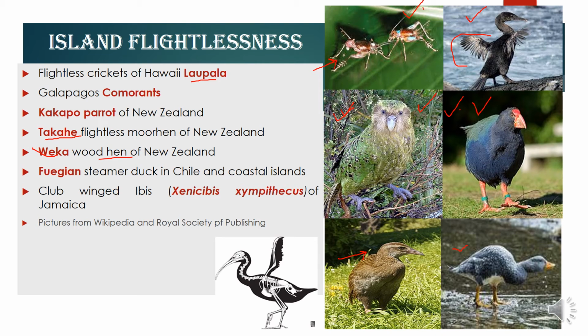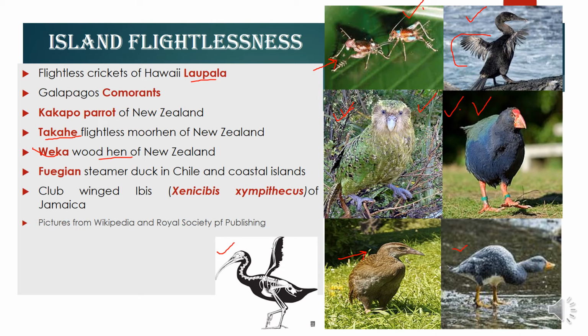Another bird is this one. This is the steamer duck. It is found in the islands surrounding coastal Chile, and this bird feeds on the crustaceans and mollusks found along the coast of the Chilean islands. And this steamer duck is also a very good example where flight was lost due to absence of predators.